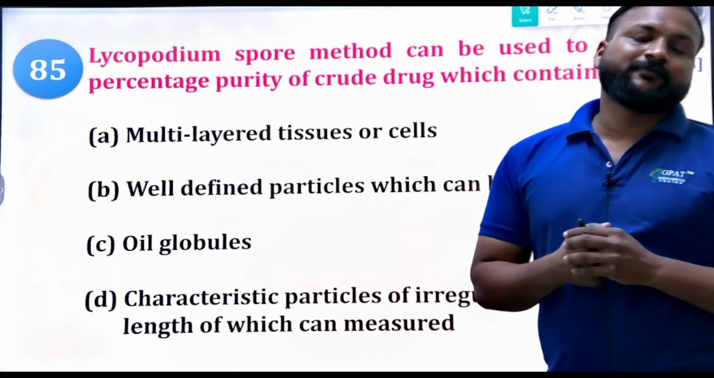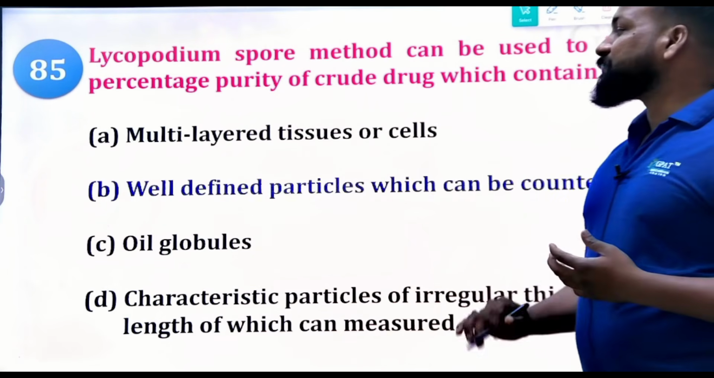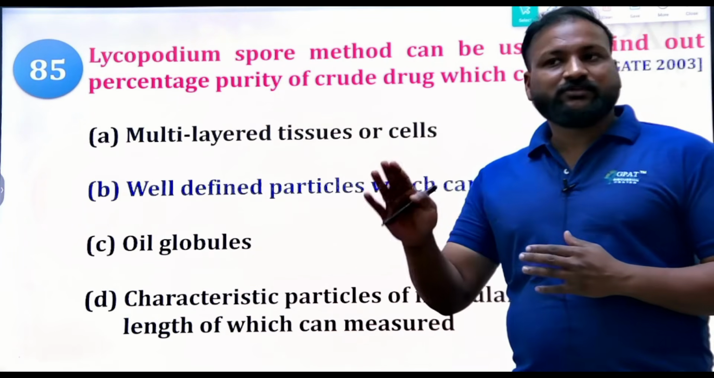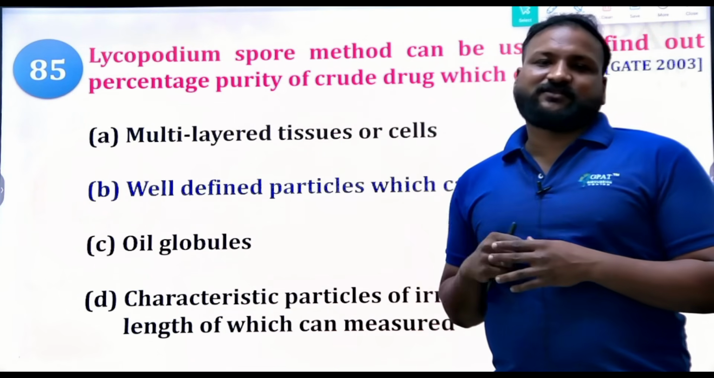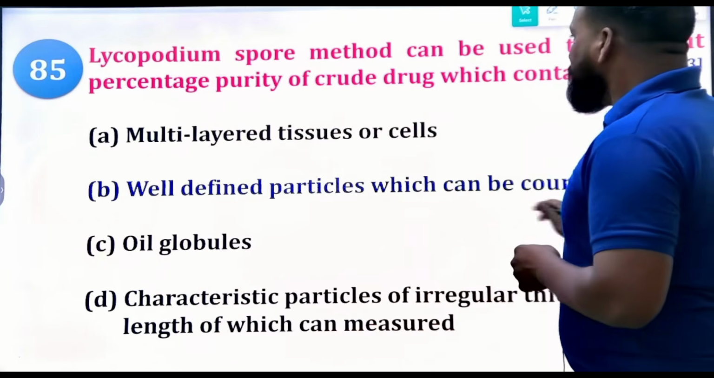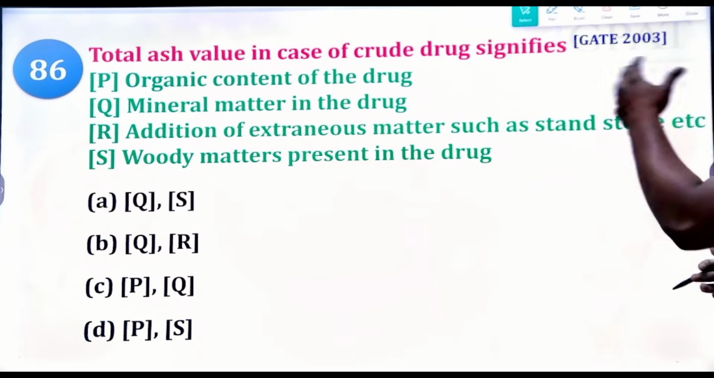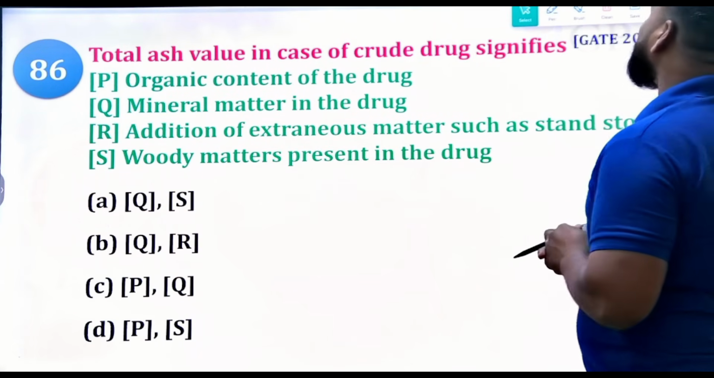What is the right answer? Undoubtedly, this method is mainly for well-defined particles only. That's why we only apply this method for starch and some well-defined particles. Okay, yes. Next question. Total ash value in case of crude drug signifies.